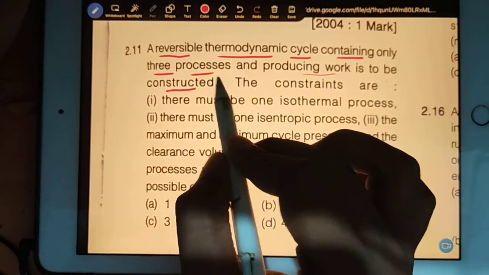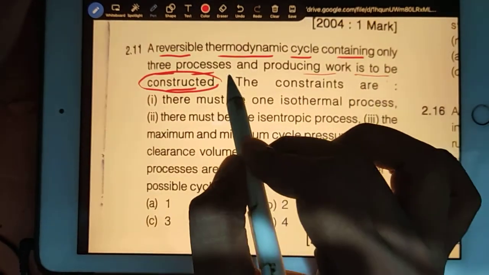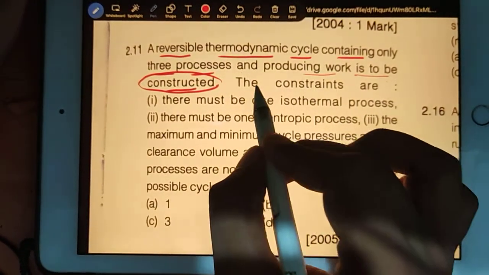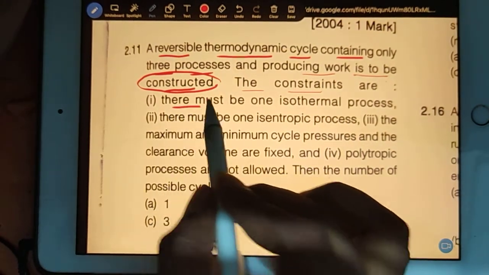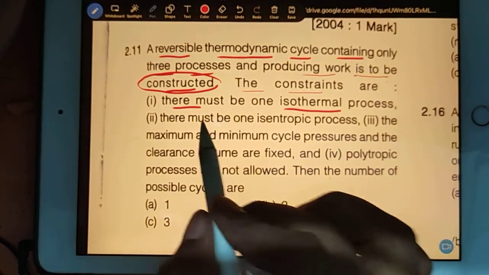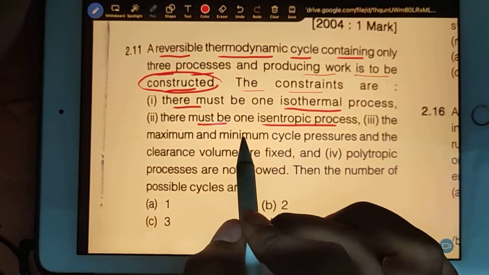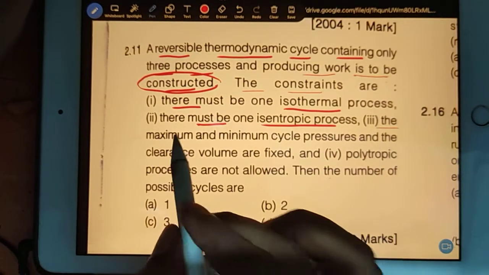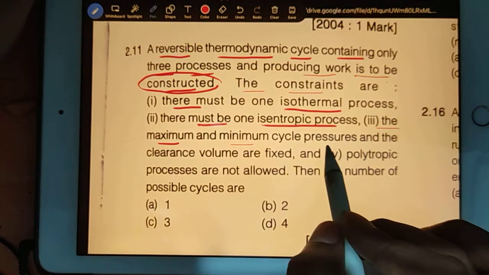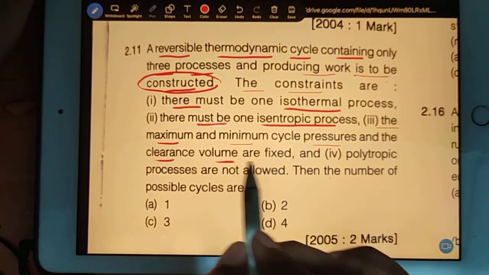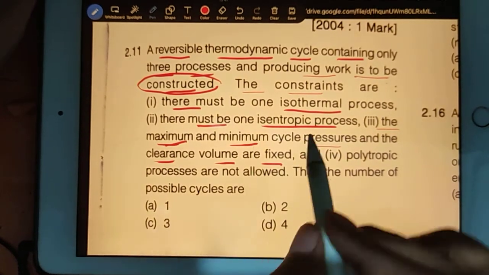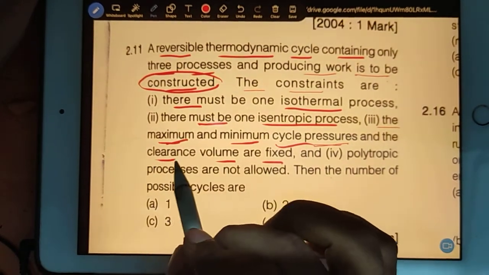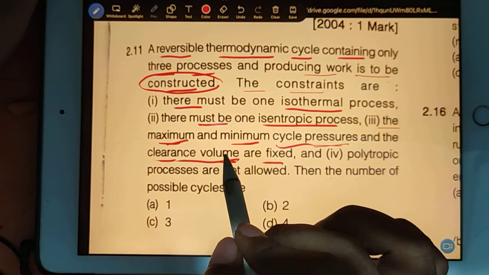We have to construct this kind of cycle. The constraints are: there must be one isothermal process, there must be one isentropic process. Third, the maximum and minimum cycle pressure and the clearance volume are fixed. These 2 things are fixed.